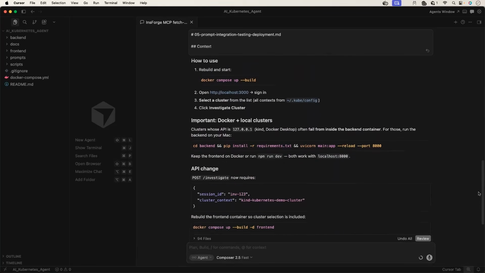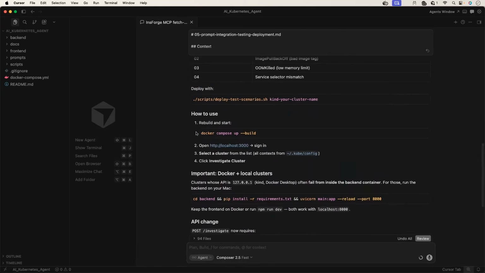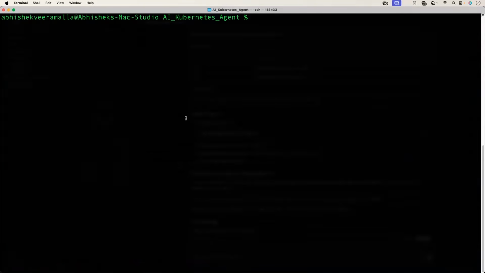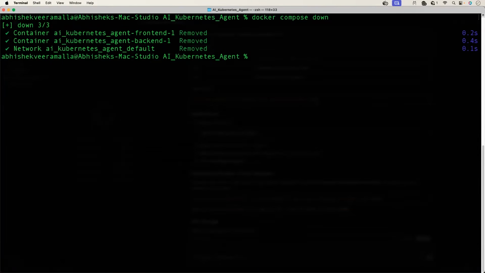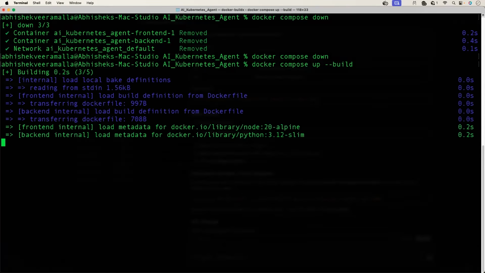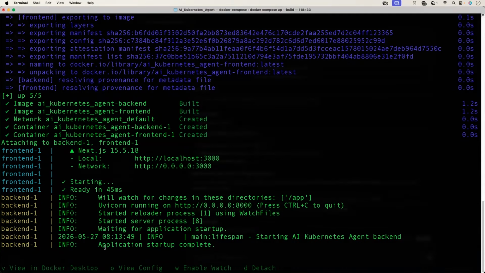Cool, it is all done. Now I just have to run docker compose up --build, so all the components are rebuilt. Let's go back to the terminal. First, I'll run docker compose down so that the existing containers are destroyed. Now I'll run docker compose up --build. Great. So application startup is complete. The AI Kubernetes agent, the troubleshooting agent, is running all good.